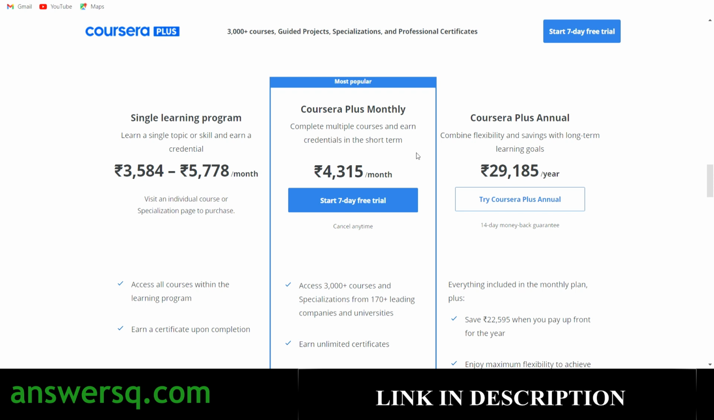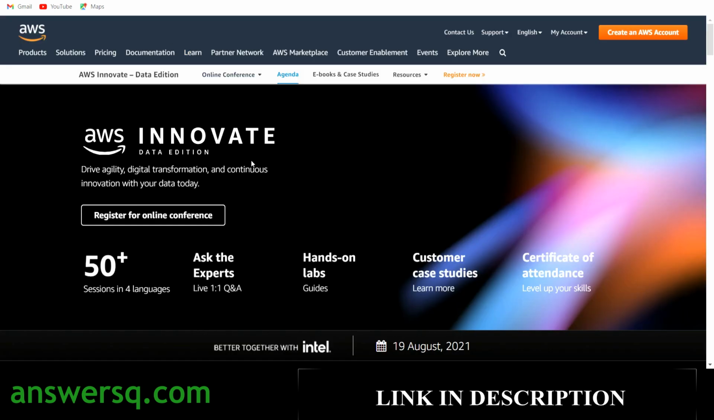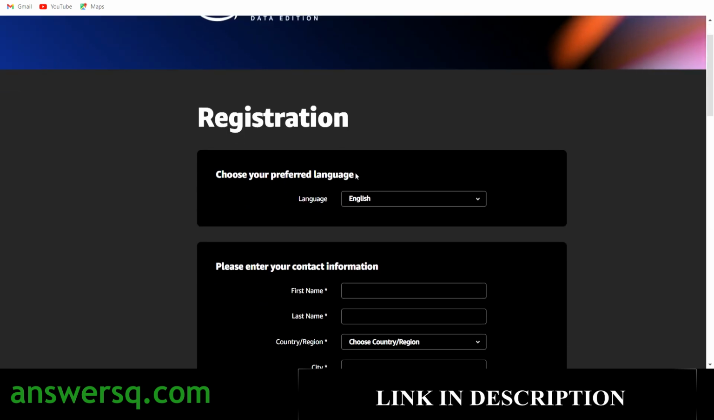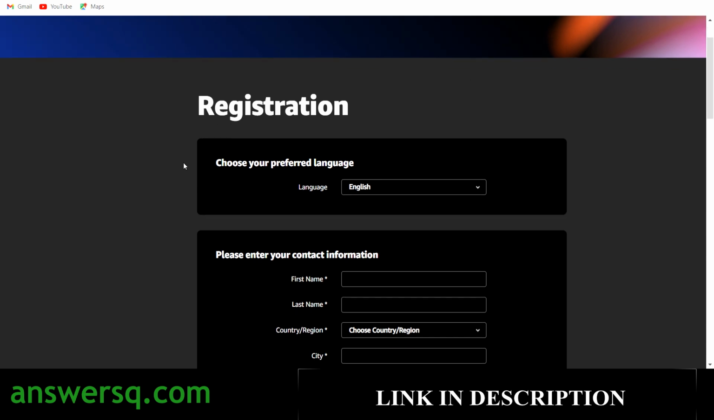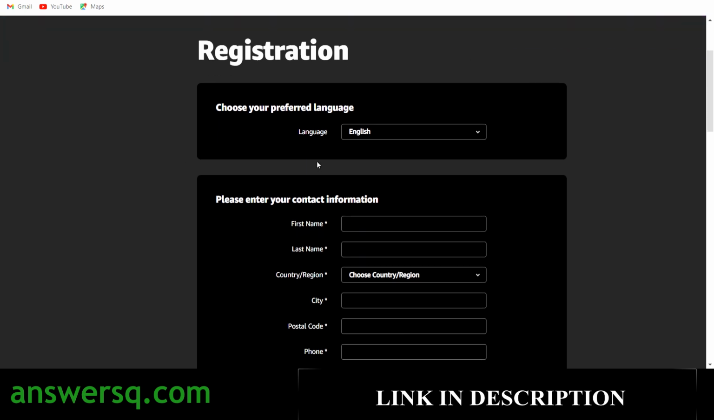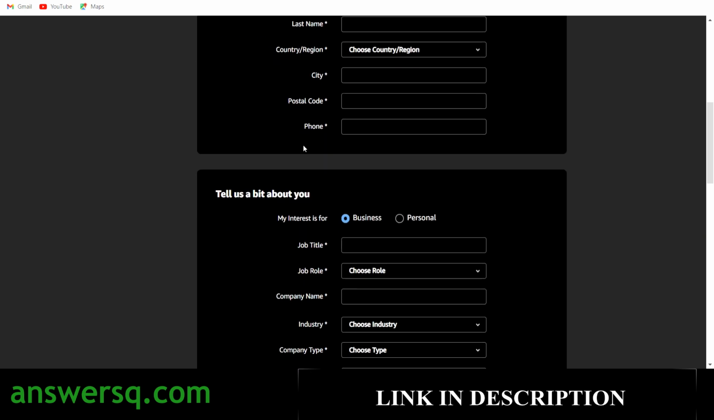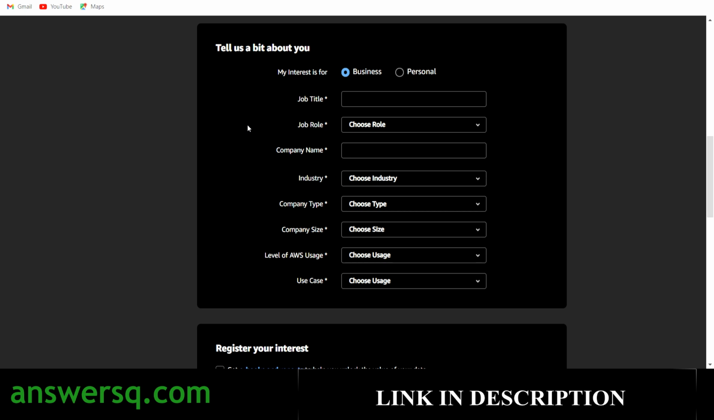Let's get back to this AWS Innovate Data Edition, and let's see how to register for this event. So just click on this register for online conference button, and it will take you to this registration page. Here you have to fill in some details first. Just choose your preferred language first, and then you have to provide your personal details like your name, last name, city, postal code, phone number, and then you have to answer a few questions like job title, job role.